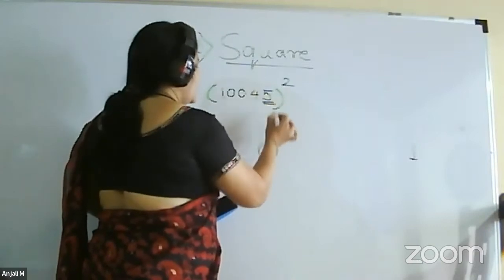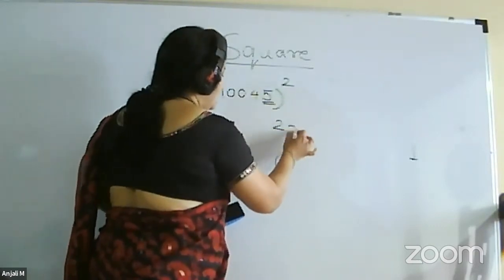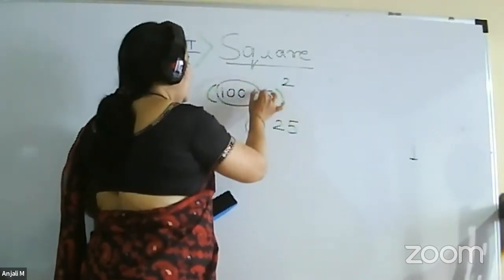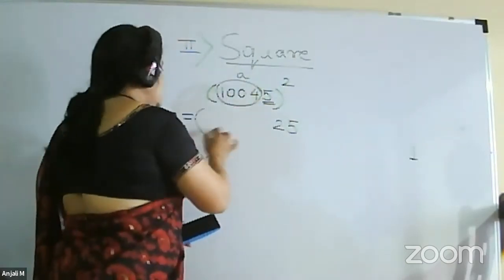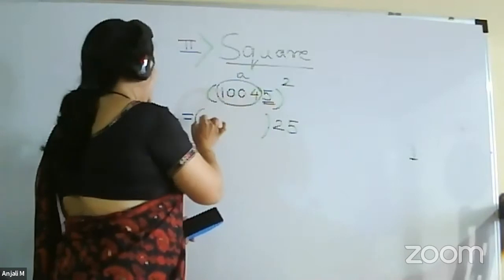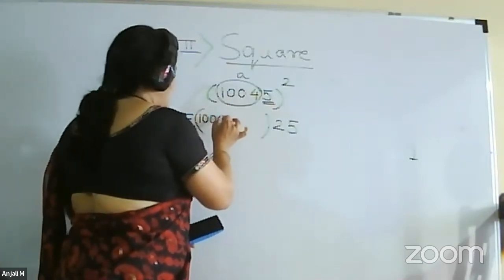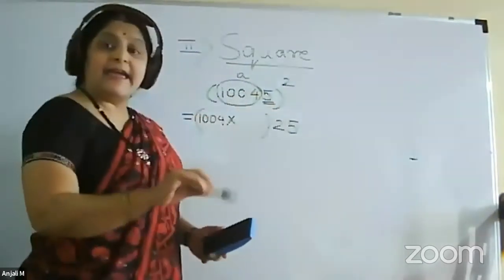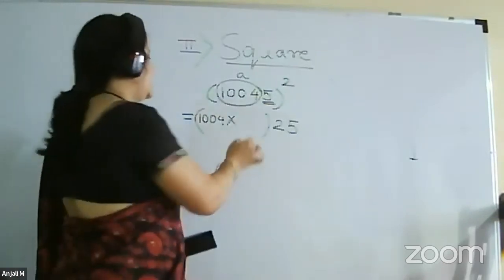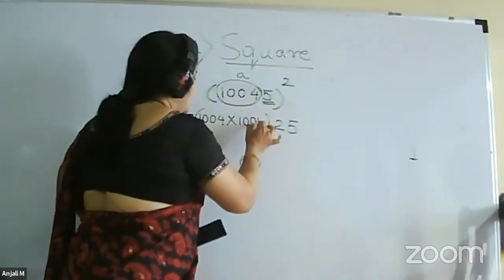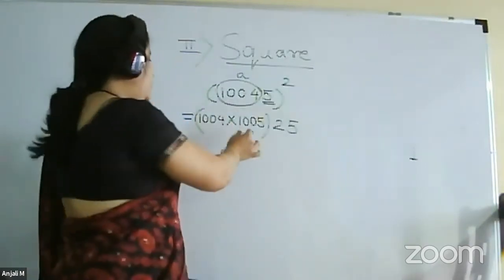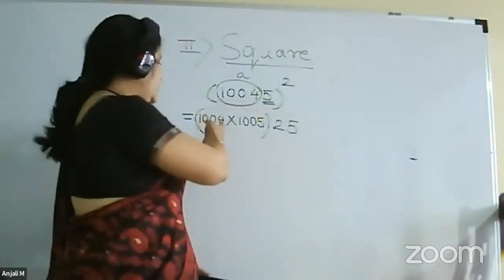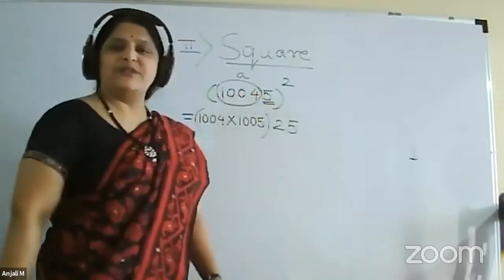So first you have to do 5 square here. The remaining whole number will be your A. So what we have to do is write here the product of 1004, that is A, into A plus 1. What is A plus 1? 1005. And just now we have learned the method to do the product. So now please do the product of these two terms and write down the answer here.